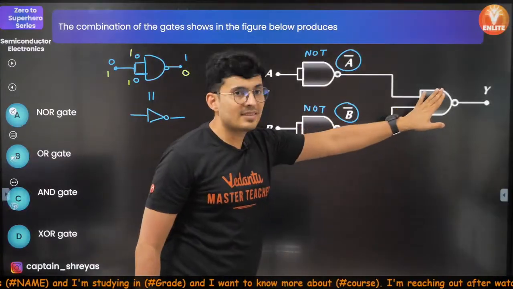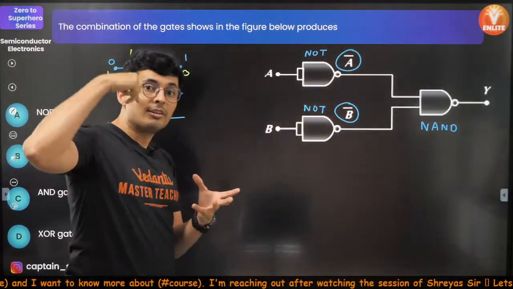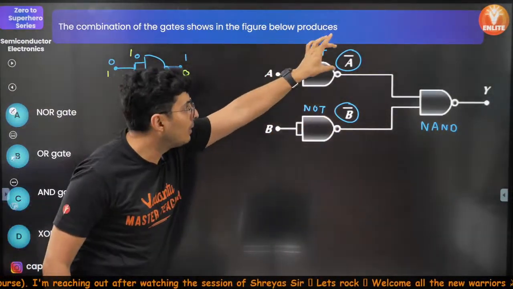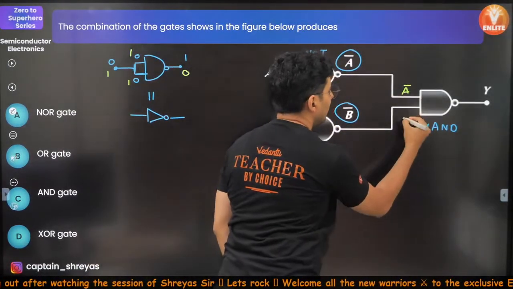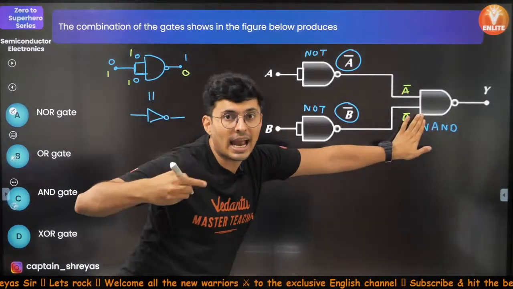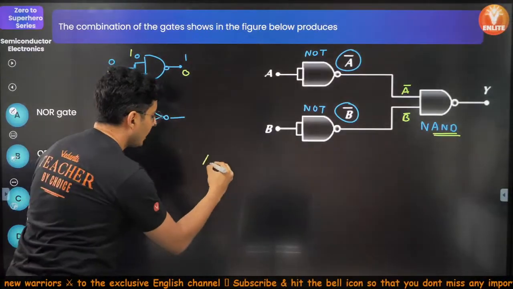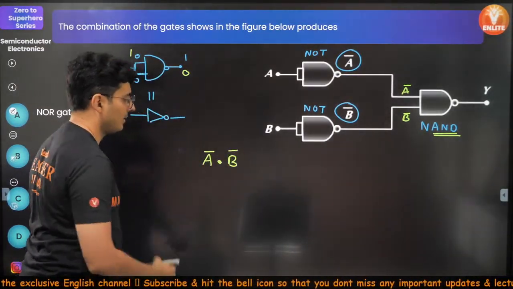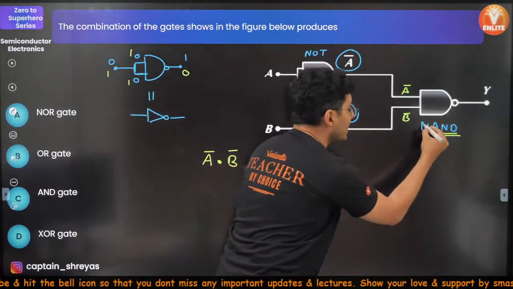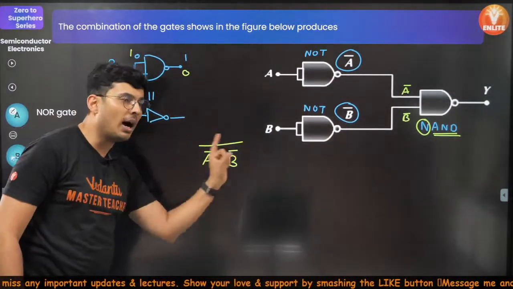Now, what is this operation? This is a NAND operation, with a bar on it. So what are the inputs? Think about it. A bar is one of the inputs. B bar is the other input. Forget the N first. First think about the AND. Just think about AND: A bar and B bar. This is what it represents. This is your AND part. Now when you think about NAND, that means you have to put a bar over it.